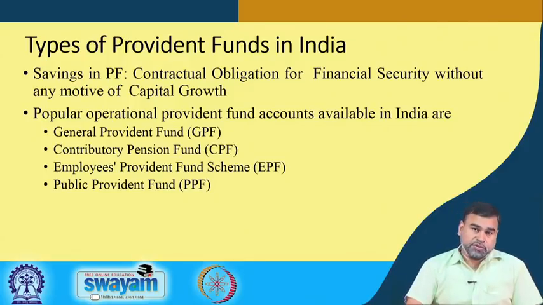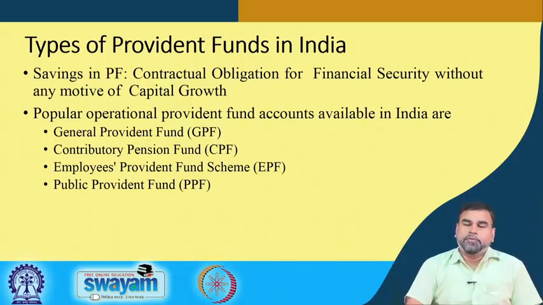Instead, the person contributes a certain percentage of the monthly salary, and a matching amount, minimum 10% or 12%, is contributed by the employer. That money is kept in an account called the CPF account, which also carries certain interest, and after retirement the person gets back whatever money they have accumulated with certain interest.